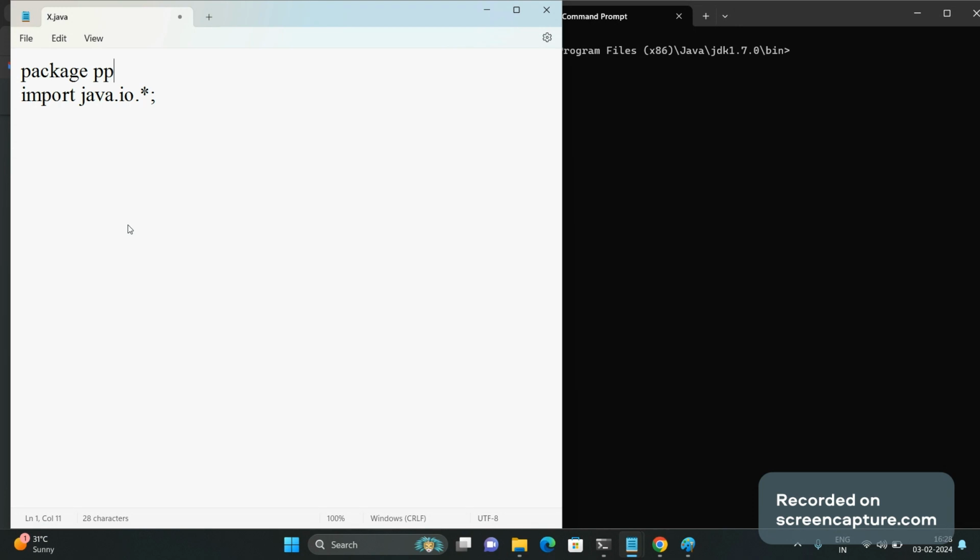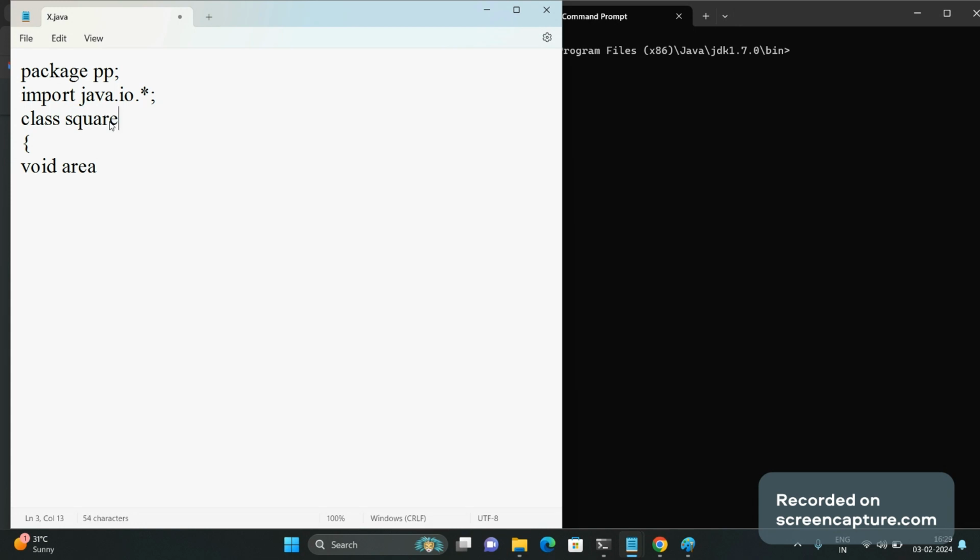Suppose I am giving pp, and here, if you want to access input output functions, you can import that package. Now I will write a class, suppose the class name is square, and here I am using one function, void area.